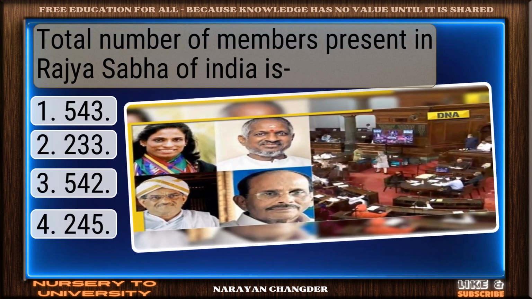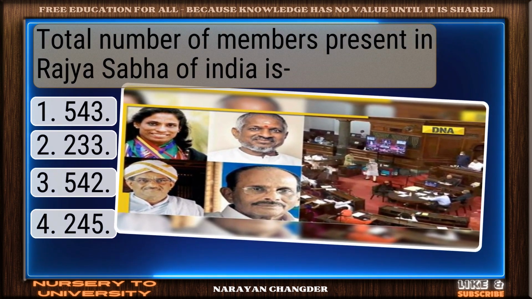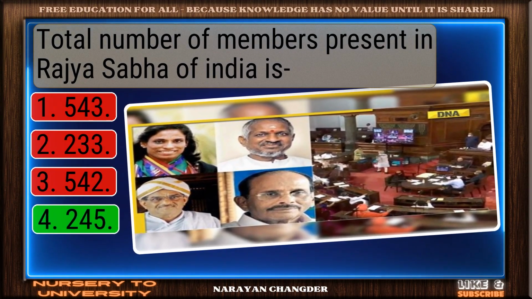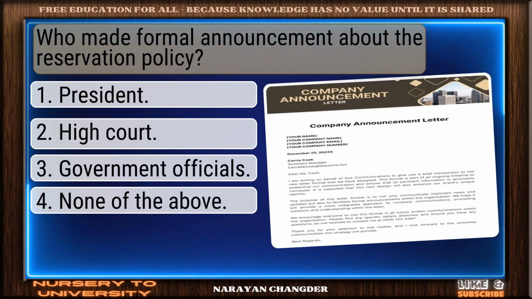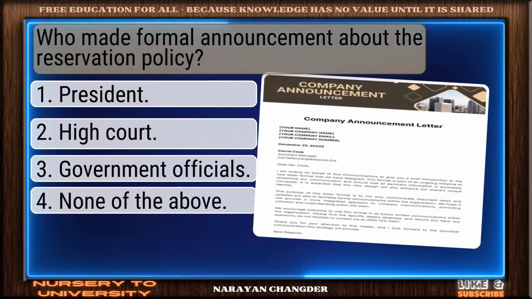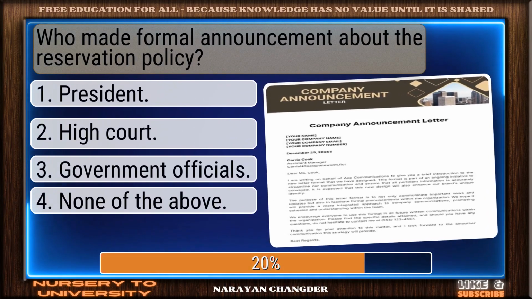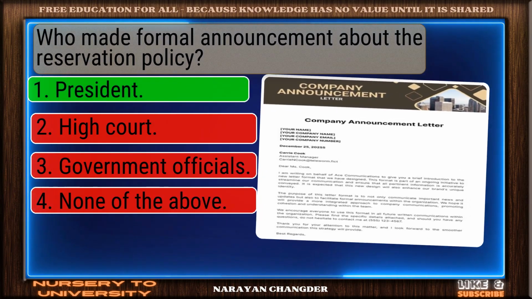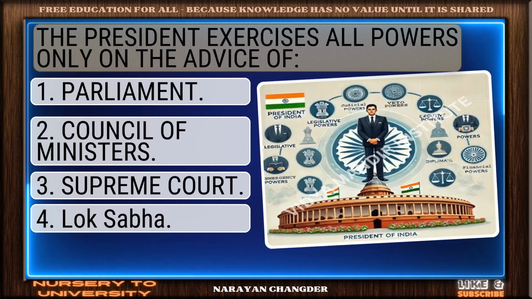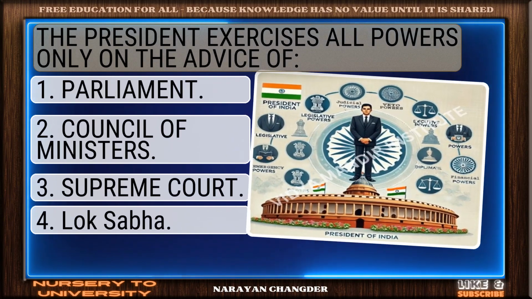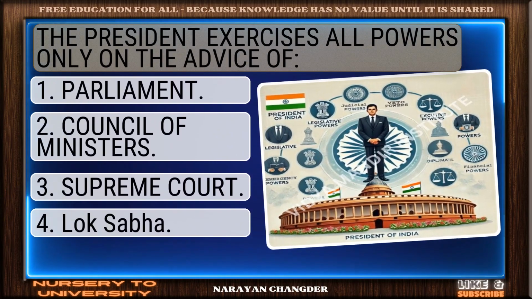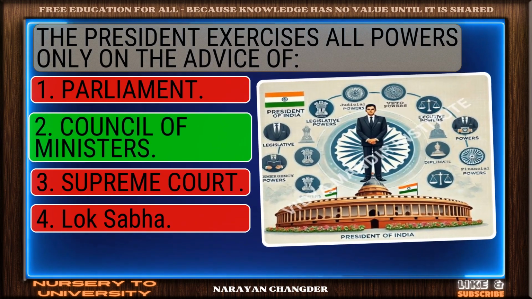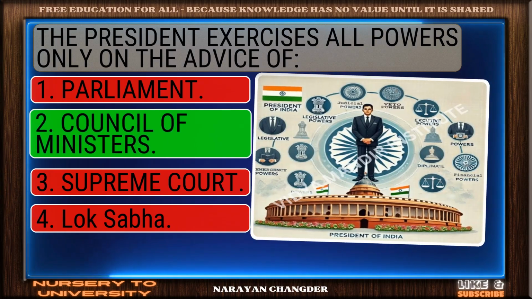Question number 81. Total number of members present in Rajya Sabha of India is? Smart pick. 245 is the correct choice. Question number 82. Who made formal announcement about the reservation policy? Nicely done. President is a solid answer. Question number 83. The President exercises all powers only on the advice of? Well done. Council of Ministers is the right choice.